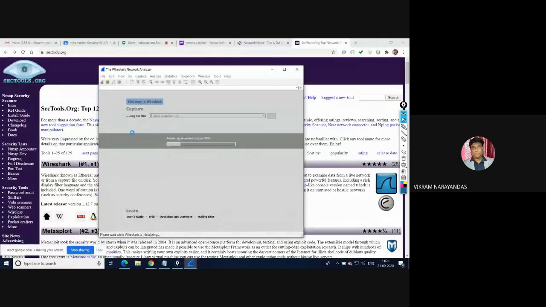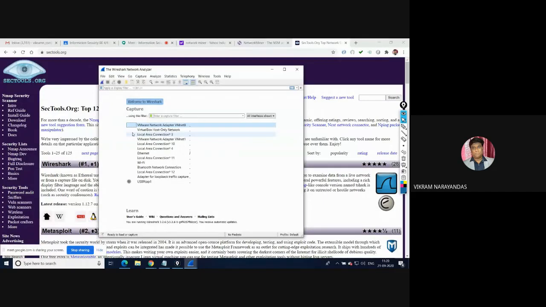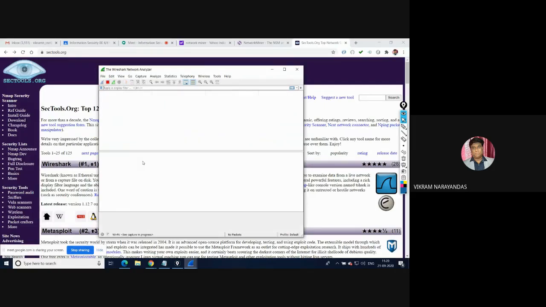It's one of the best sniffers. Sniffing attacks and man-in-the-middle attacks all come under sniffing. Click on Wi-Fi, you can go for Wi-Fi today. Here you can notice a lot of UDP protocols.